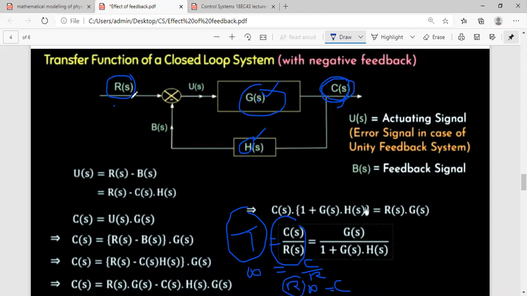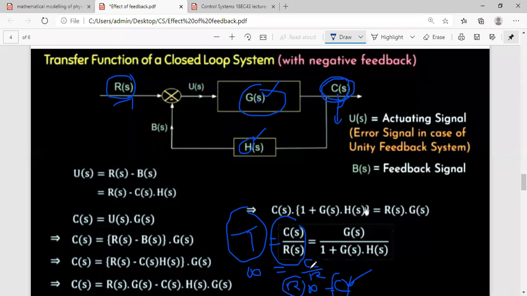R is your input, C is your output. So output is infinite. But what is the condition for any system to be stable? The condition is, for a bounded input we should get a bounded output, a limited value. But here you can observe C, that is your output, is becoming infinity, uncontrollable.